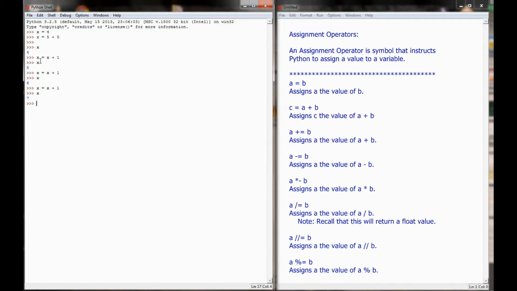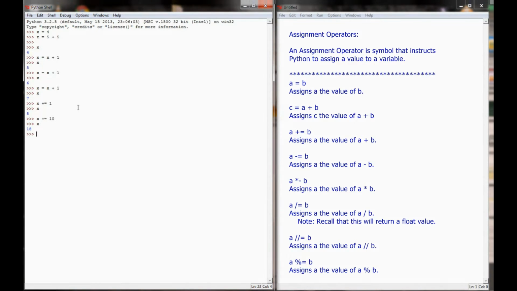Another assignment operator we can use that's going to shorten that a little bit is plus equals. It is the exact same thing to type x plus equals 1. Plus equals tells Python that the value of x should be incremented by 1. Simply add a value of 1 to x. X plus equals 1, x equals 8. If I said x plus equals 10, we're just taking the value x, adding 10, and reassigning it to the value of x. So x equals 18.